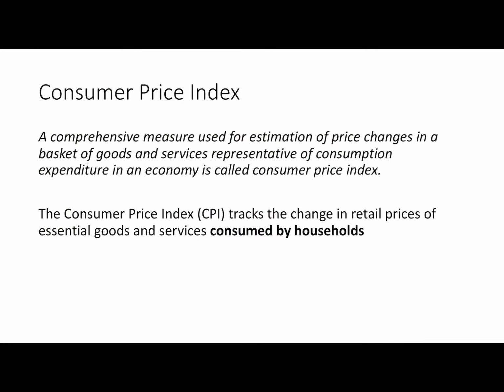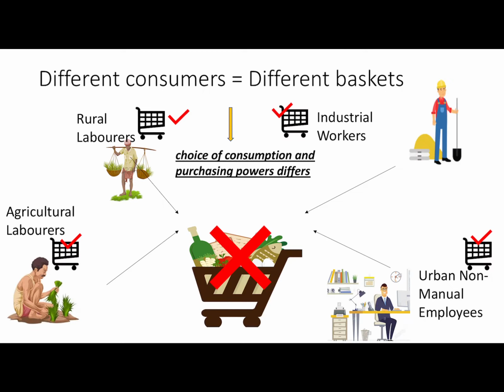Now, for different people, their basket of essential needs may differ. Therefore, we have 4 CPI numbers representative of 4 different baskets. We have CPI for agricultural labor, we have CPI for industrial workers, we have CPI for rural laborers, and we have CPI for urban non-manual employees. We also used to have this, but we have now abolished it.